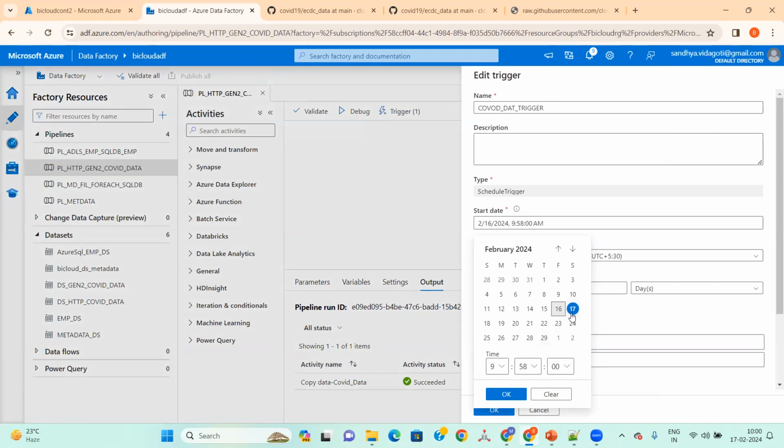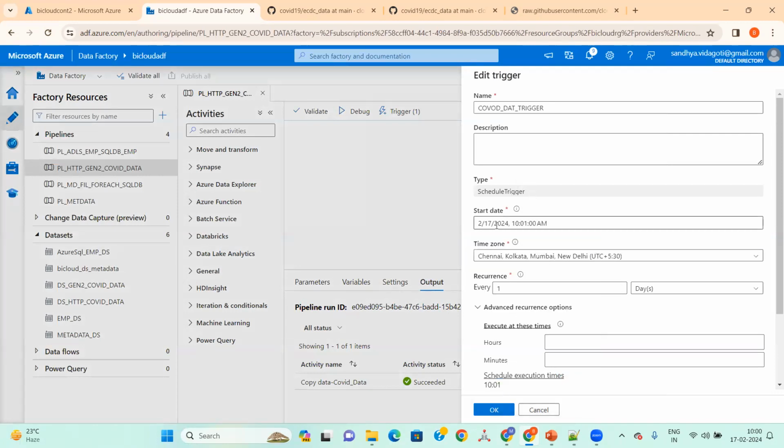Oh, we gave the 16th. The blue one is the 17th. No, we gave the 16th, yes, the start date. Seventeenth, right, today.